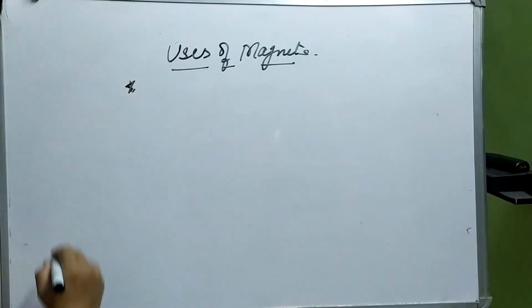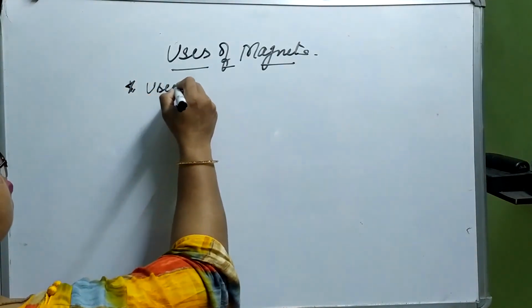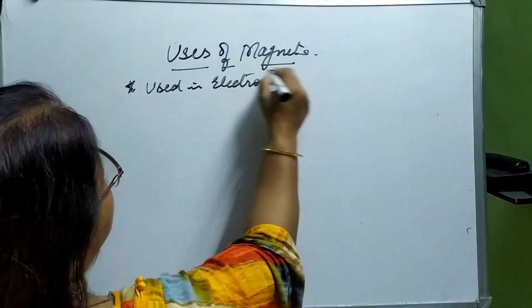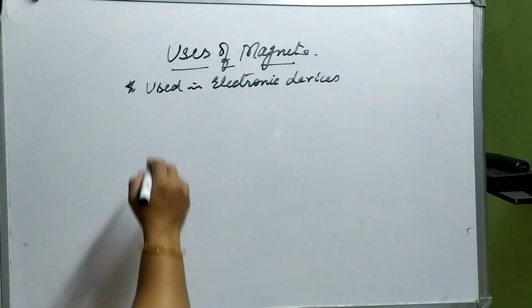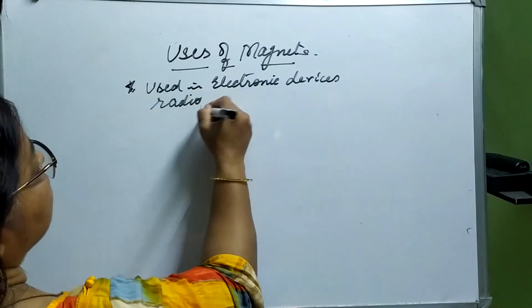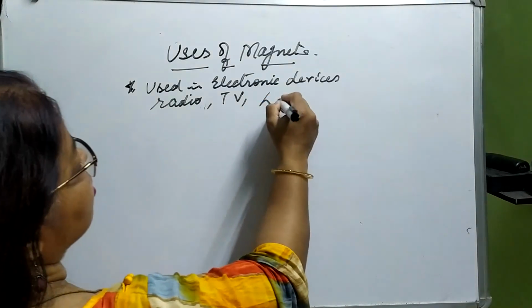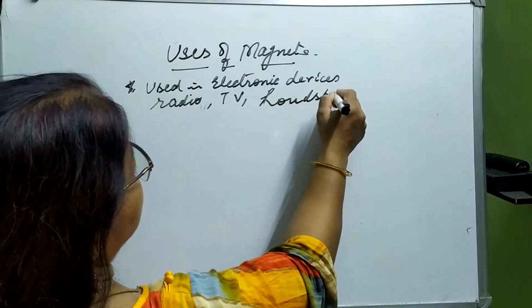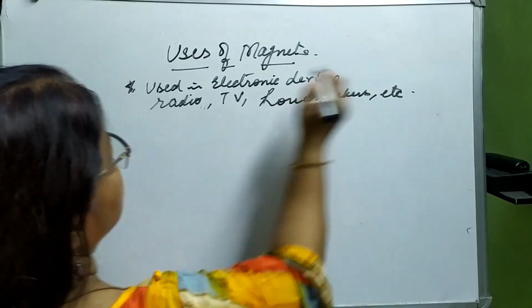First thing, it is used in electronic devices. Okay, just like radio, TV or television. Okay, it is used in loudspeakers, microphones, speakers, etc. Okay.